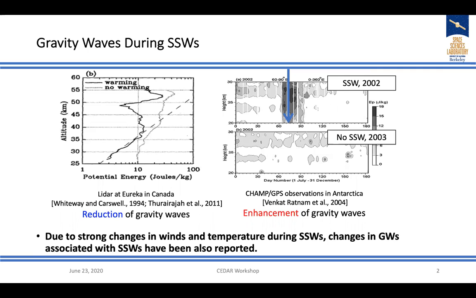The left side shows ground-based LiDAR observations showing reductions of gravity waves, and the right side shows an enhancement of gravity waves. The observation was made by CHAMP GPS observations during the 2002 Southern Hemisphere SSW. These results indicate strong longitudinal variation of gravity waves during SSW, and the gravity wave variation can be different for each case.